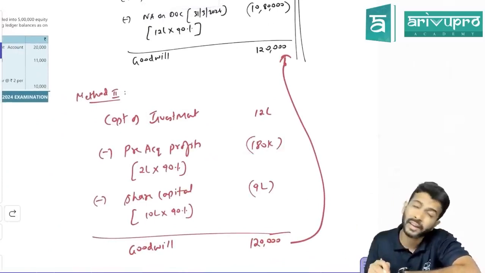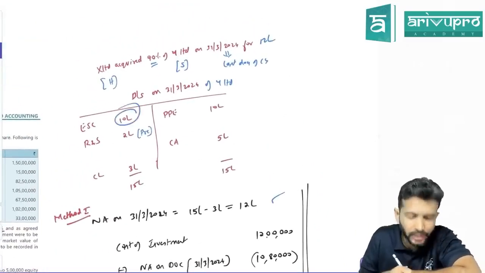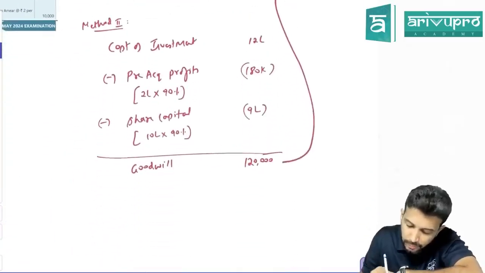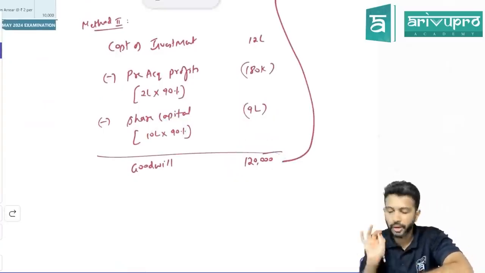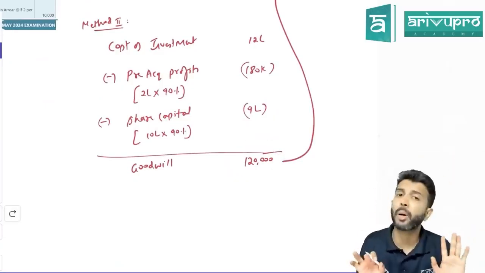And then we used to do what? Reduce share capital. The entire share capital or only the holding company's share? What is the share capital of the subsidiary company? 10 lakh. What is the holding company's share? 90%. So do 10 lakh and 90%. How much are you getting? 9 lakh. If you do this, you're getting a positive number, which we call goodwill. Yes, sir. Any problem?